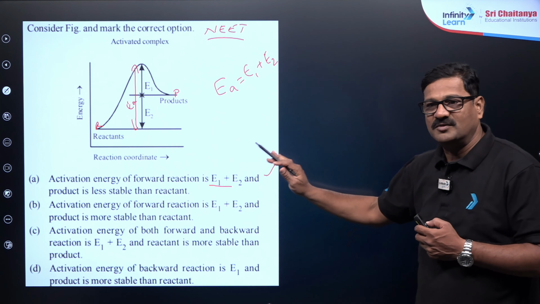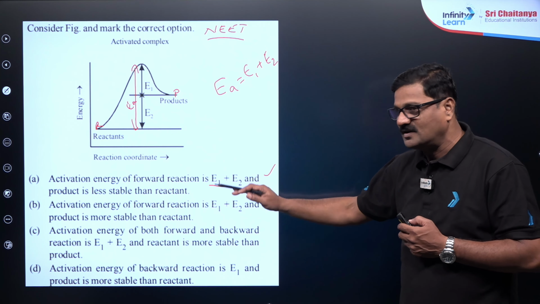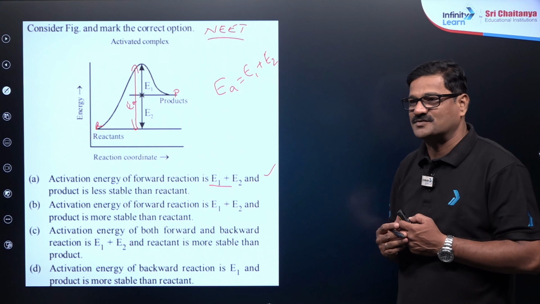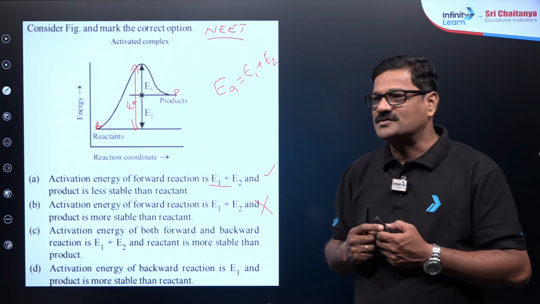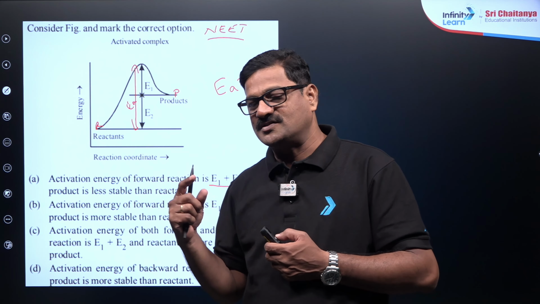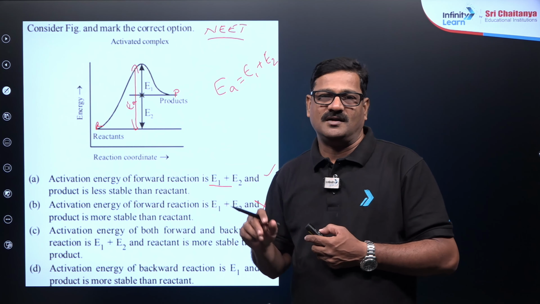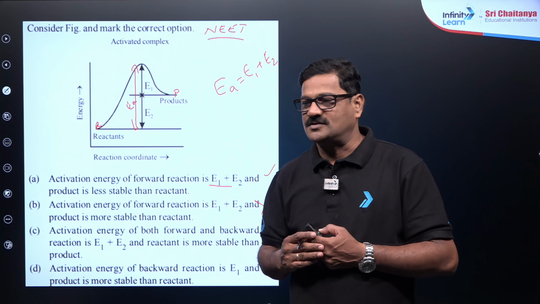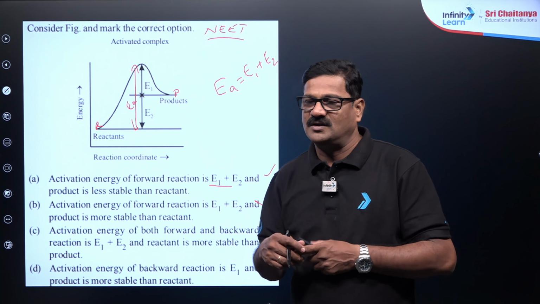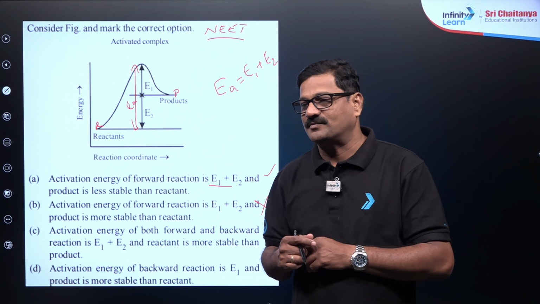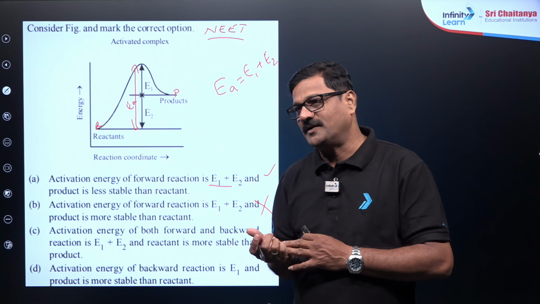And when you are doing multiple choice questions, check the other options also. Okay, activation energy is equal to E1 plus E2 and the product is more stable, गलत बात है, because product का energy ज़्यादा है. So how many questions come from coordination chemistry in the CBSE paper? One long answer question and one short answer question. In total I am expecting 8 to 10 marks from coordination chemistry. Fine beta.